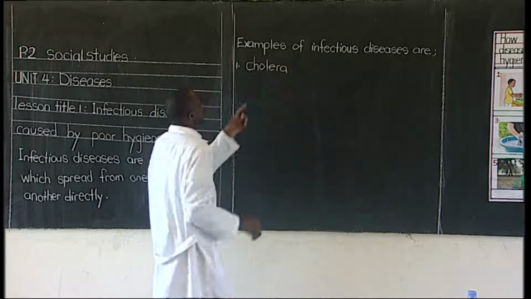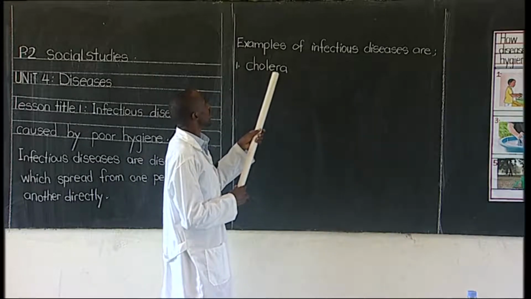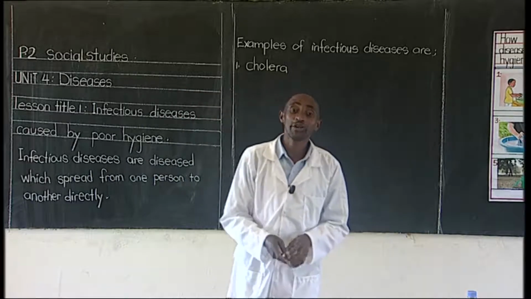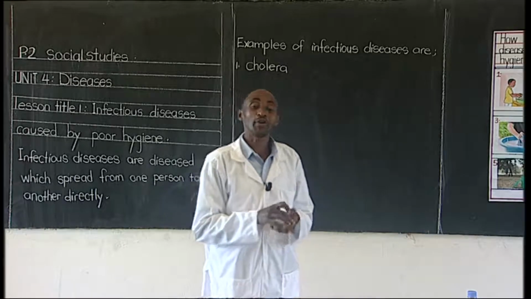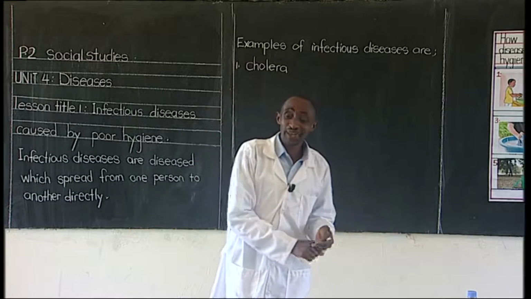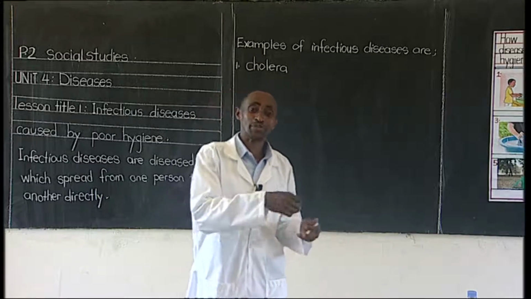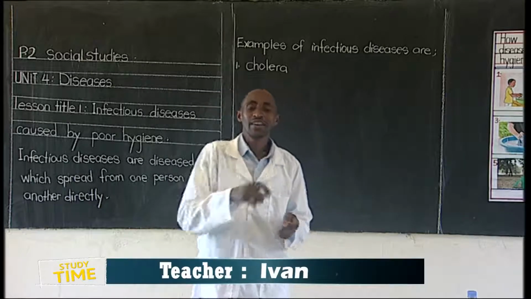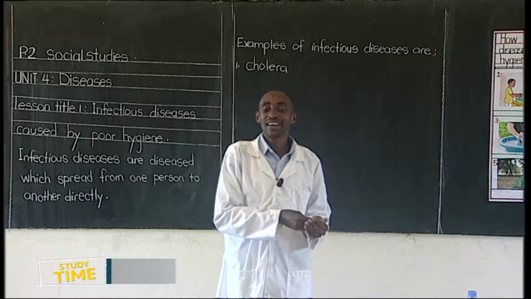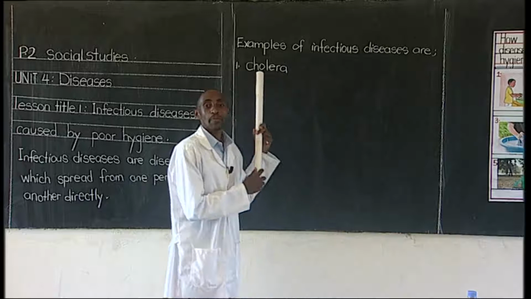Cholera. C-H-O-L-E-R-A. That is an infectious disease. How does cholera come? Cholera comes because you have poor hygiene at home. You don't clean the toilets. You just throw rubbish where you want it. You don't wash your hands after visiting the toilet. You suffer from this disease called cholera.